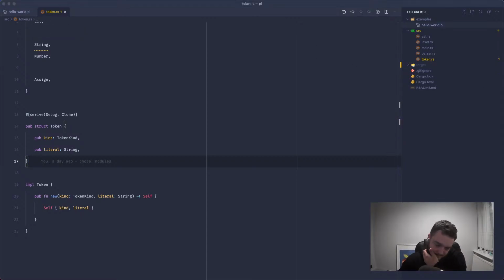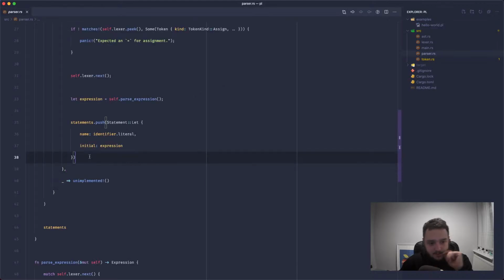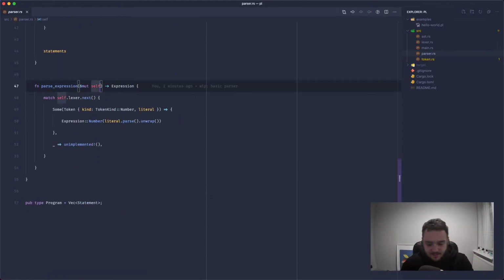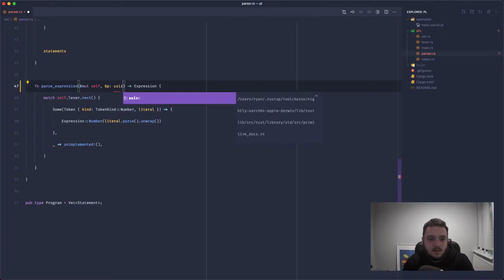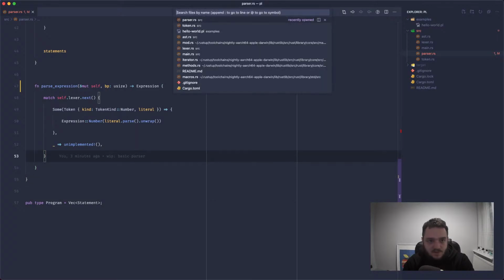So let's simplify, not simplify. We don't want to simplify anything. We want to make it more complex. Parse expression needs to accept a binding power. So let's call this BP, and it can just be an unsigned integer for now. And we're going to start by matching the left-hand side, obviously.